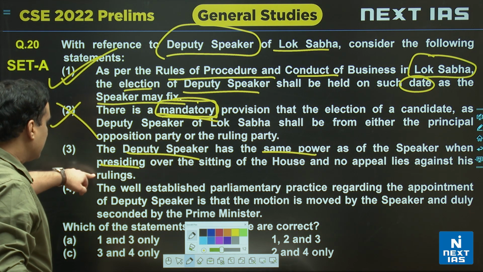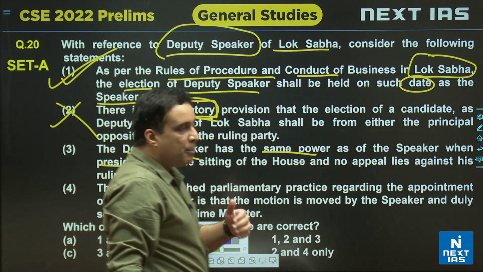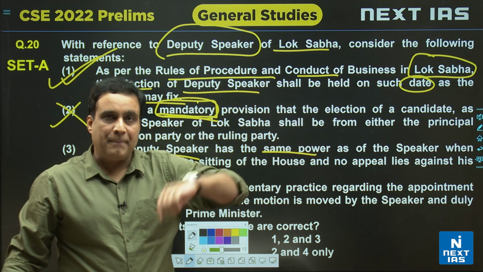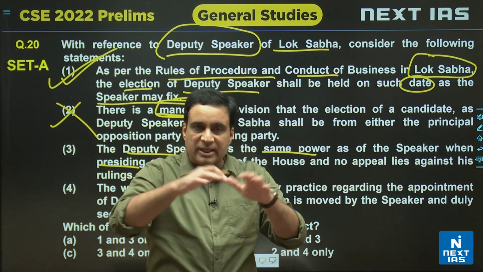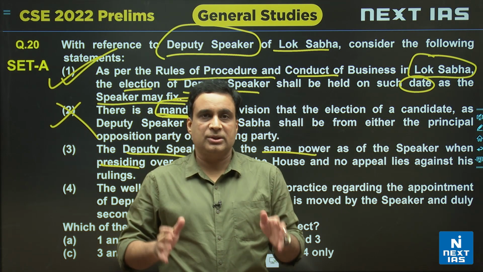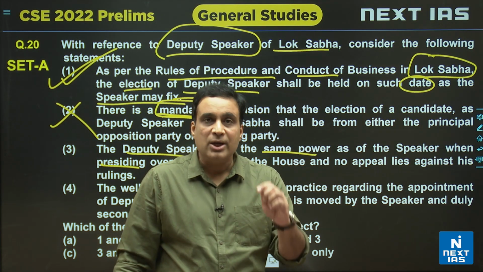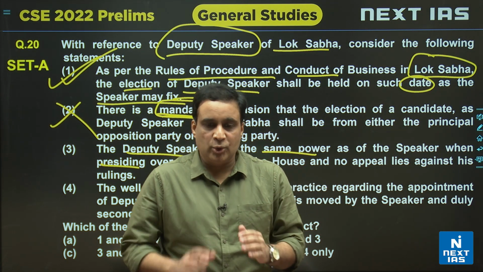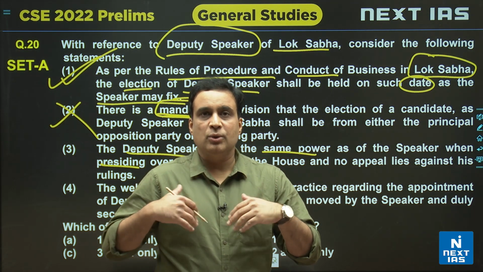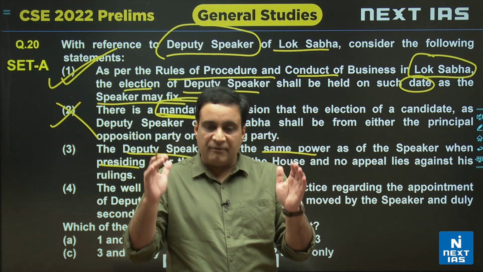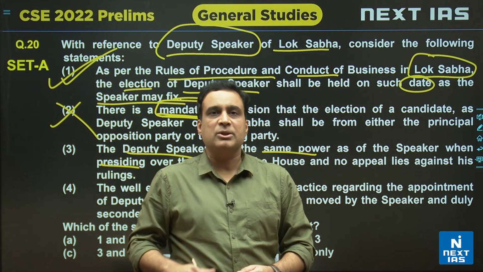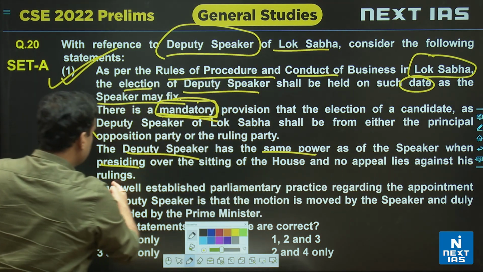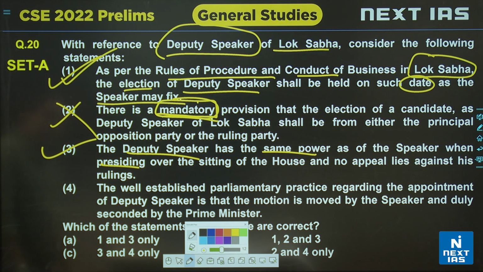And no appeal lies against his rulings. यहाँ पर कुछ लोग confuse हो सकते हैं that no appeal lies against his ruling. Now the appeal is not in the court. Appeal is within the house. वो house की ही बात कर रहा है. Within the house you cannot appeal against the ruling of the presiding officer. चाहे deputy speaker ही presiding officer का काम कर रहे हैं, उनका जो judgment है, उनका जो observation है, that is final within the house. हाँ, house के बाहर आप court में जरूर जा सकते हैं. So when he says that no appeal lies against his ruling, तो ये statement सही है.